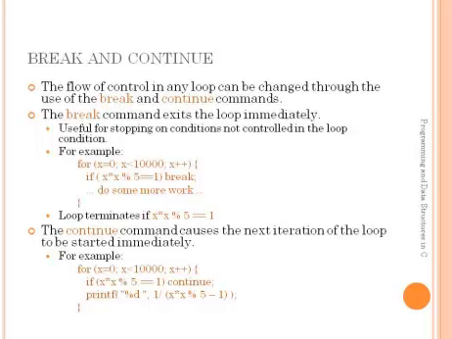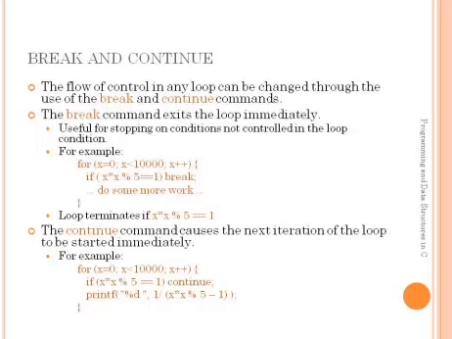Consider the second example. If this condition is true, it will continue with the next iteration. That means the following code will be skipped. That means printf %d and all those things will be skipped and it will continue with the next iteration. Suppose at first iteration the value of x will be 1.